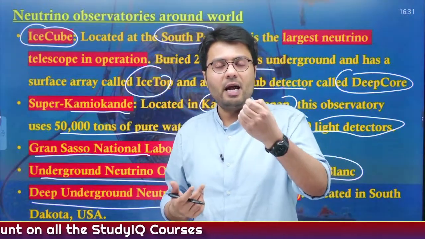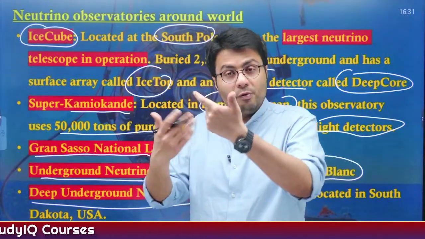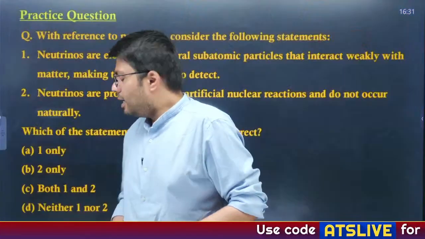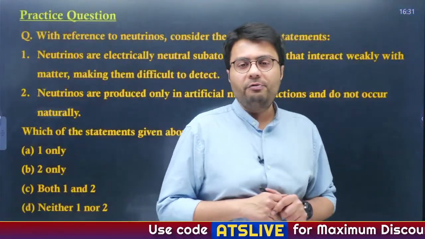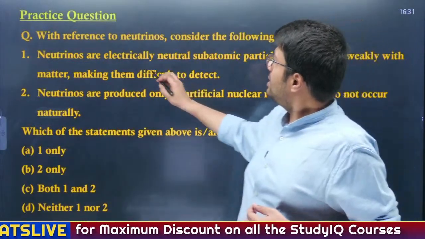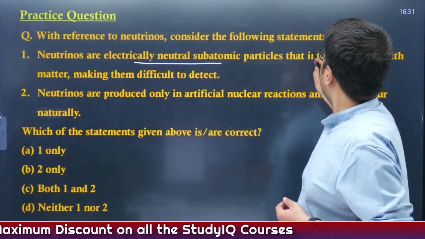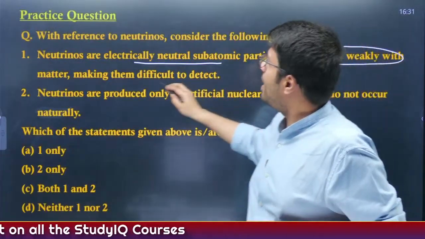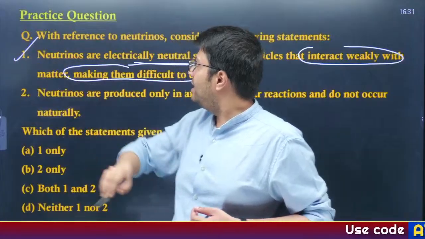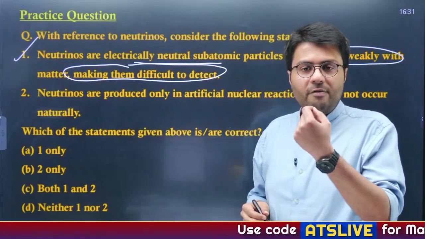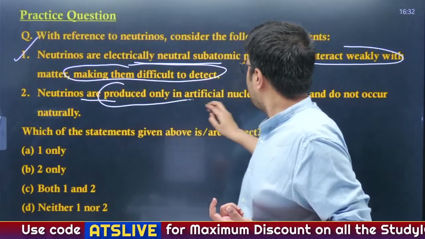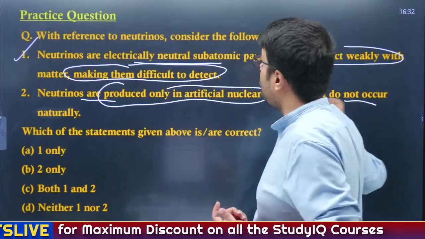It helps us understand the process of how the universe was formed after the Big Bang and how it has evolved since. Understood? Now let us solve this practice question with reference to neutrinos. Consider the following statements. Neutrinos are electrically neutral subatomic particles that interact weakly with matter, making them difficult to detect. Yes, it is correct, as these are very hard to detect because they have no electric charge and very small mass.